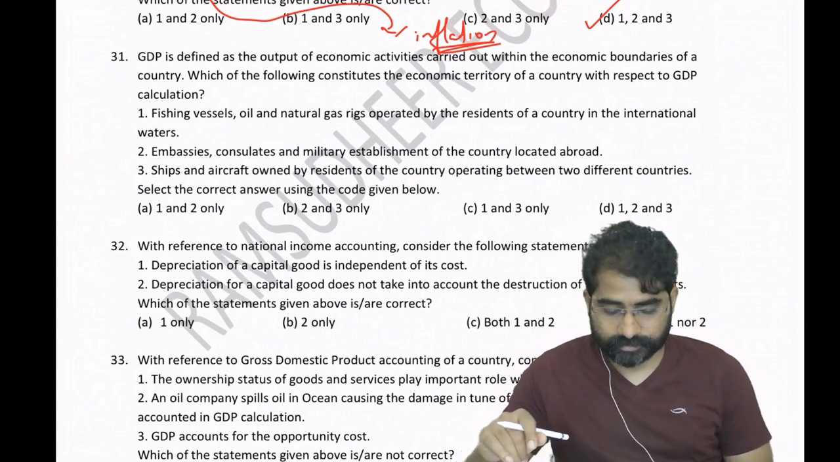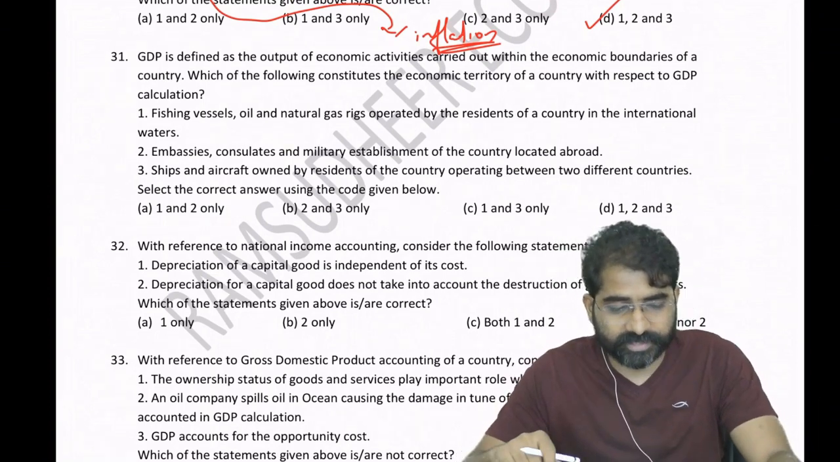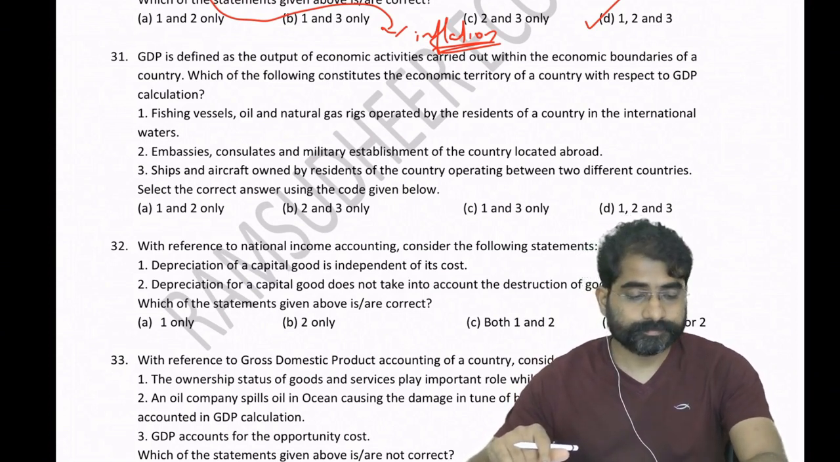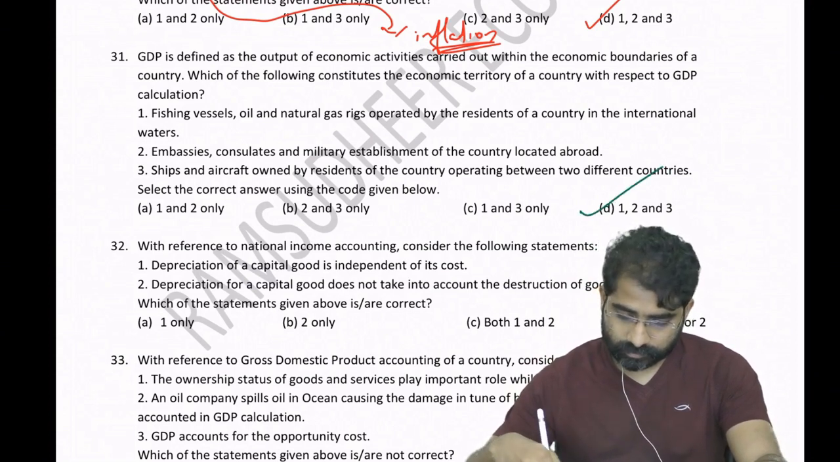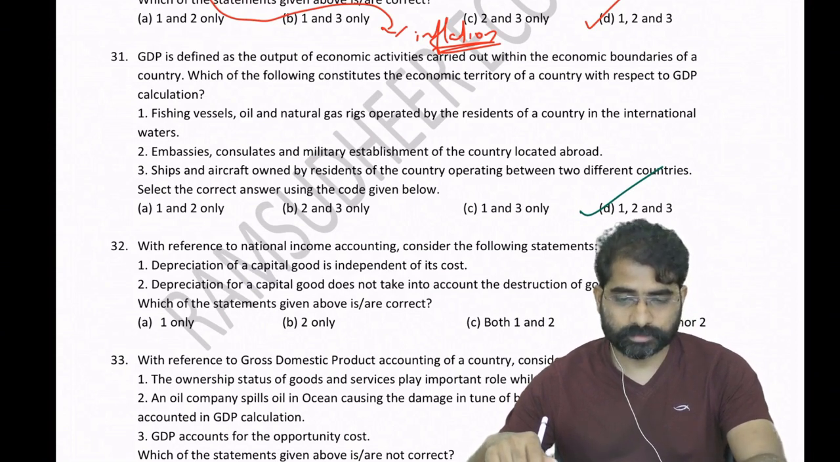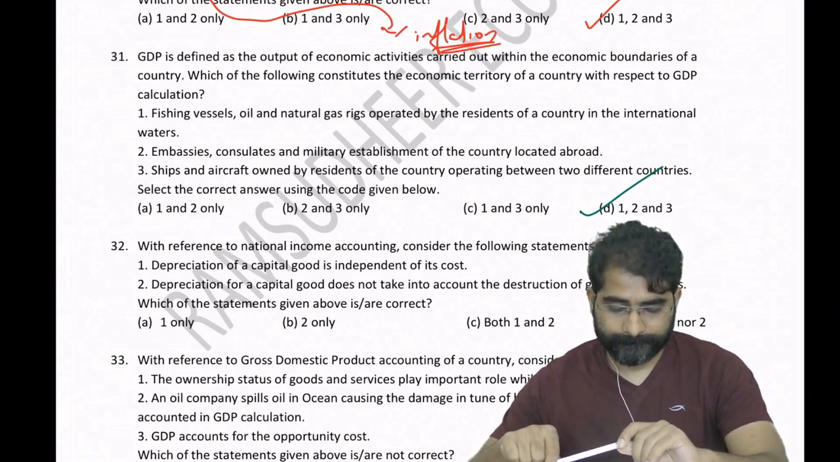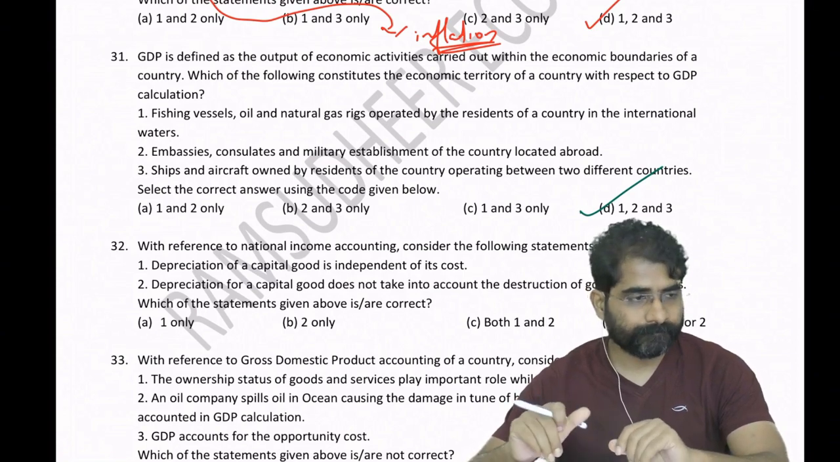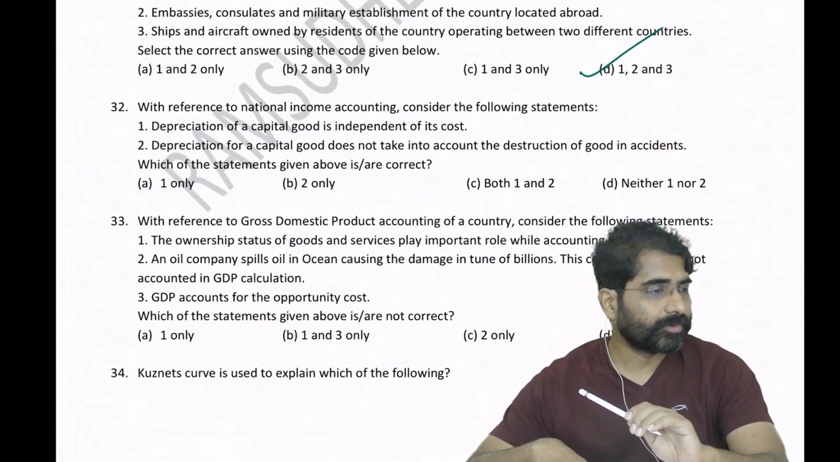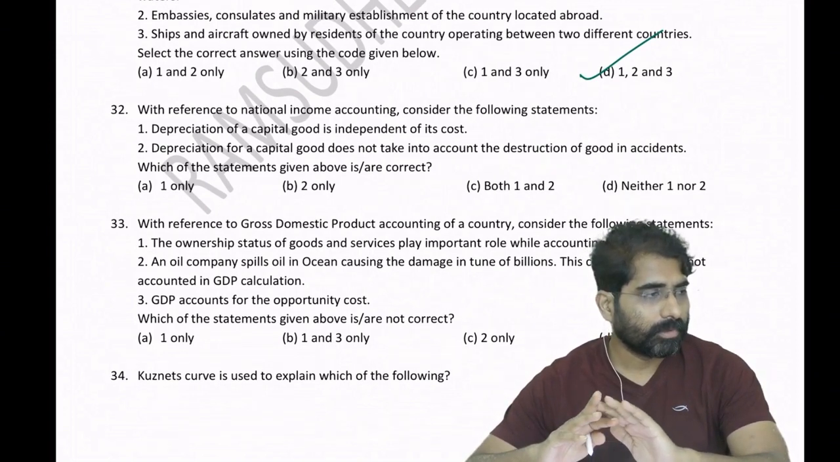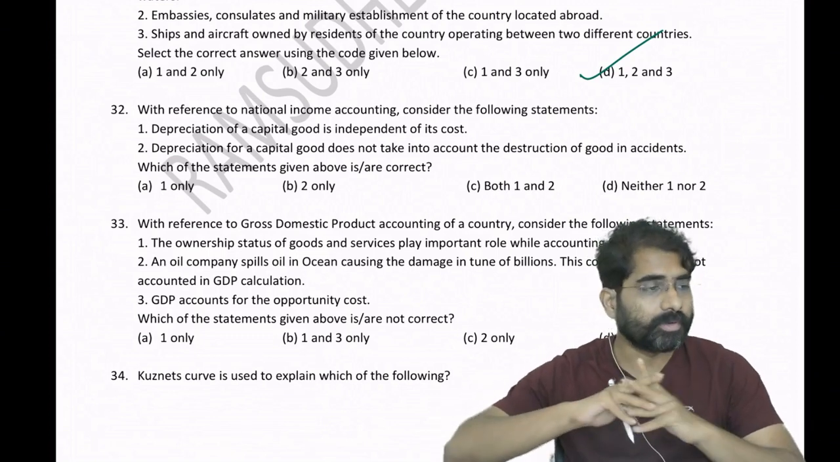Question number 31. Yes, go to question number 32. Okay, now question number 32, see here.